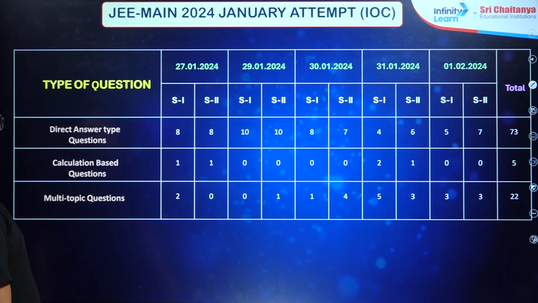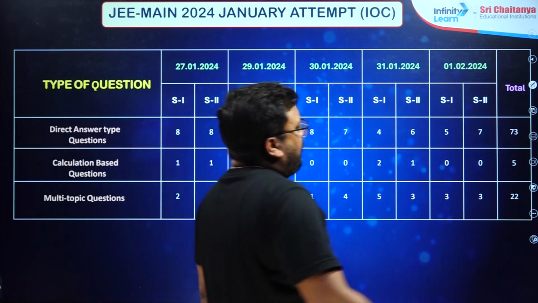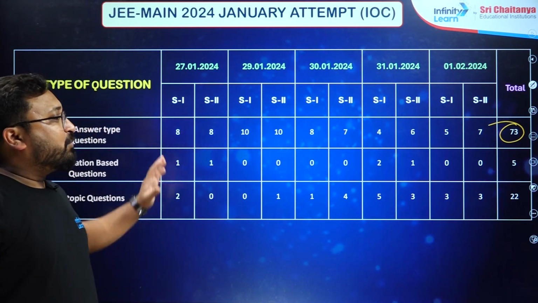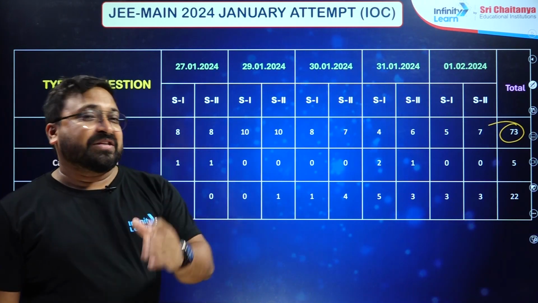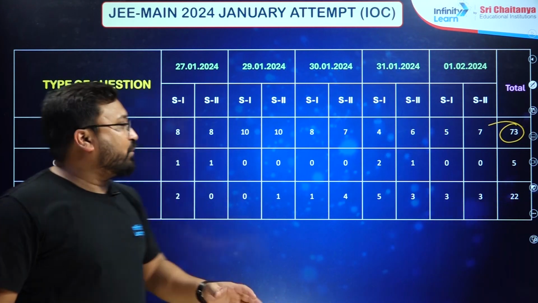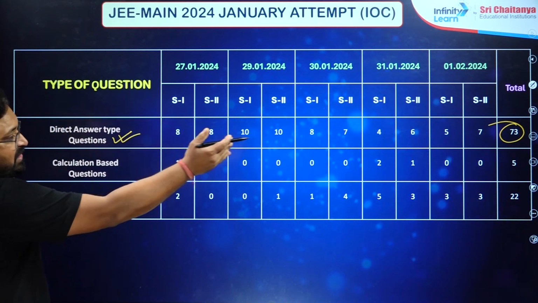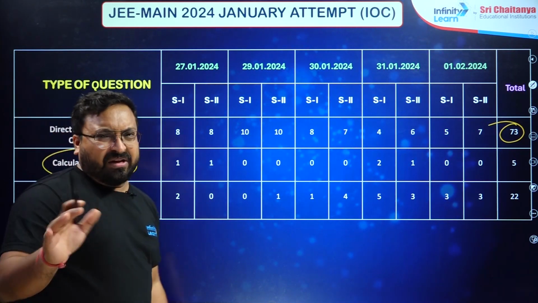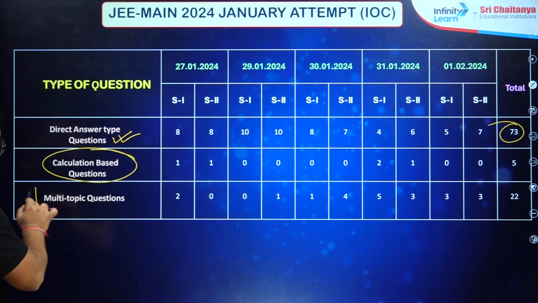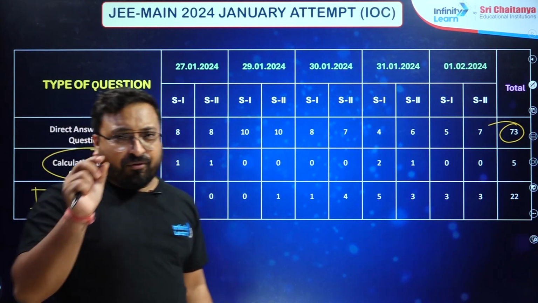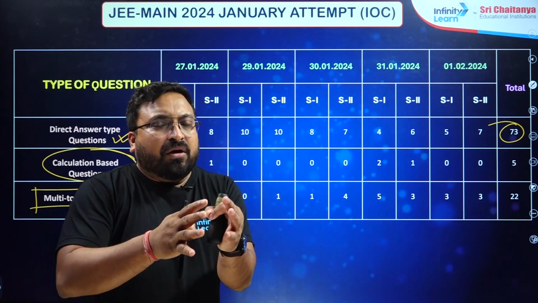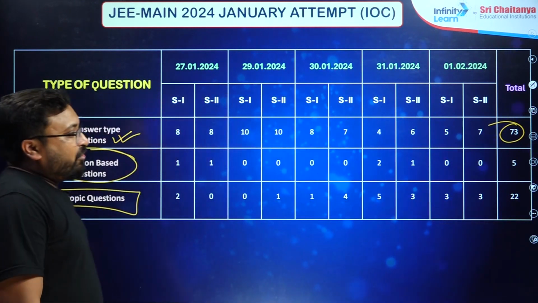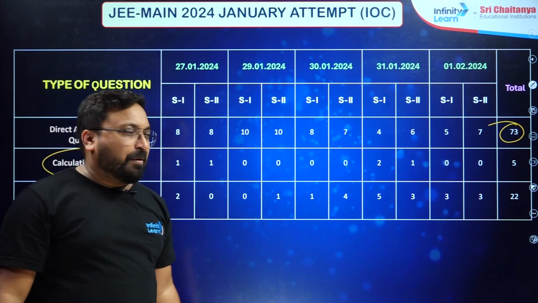Now the direct answer type questions number 73. Of course, if you are good with inorganic, you can secure maximum marks on most questions in very little time. So the number of direct answer type questions is very high. Calculation based questions are quite low, very low. But multi-topic questions, where a lot of different concepts are clubbed into one question, are also a very good number this time. So inorganic and organic dominated the whole paper.